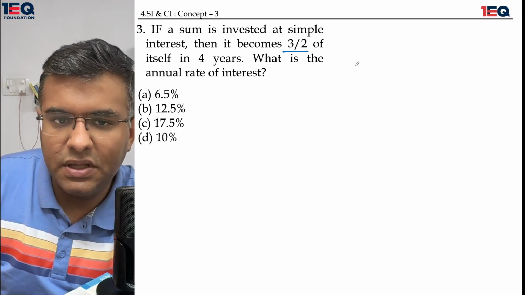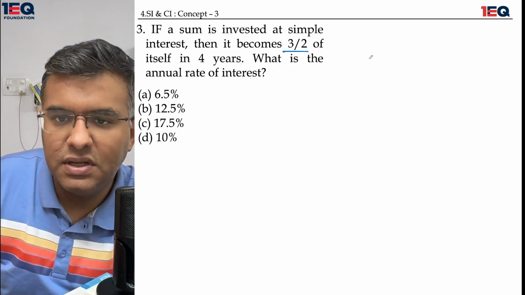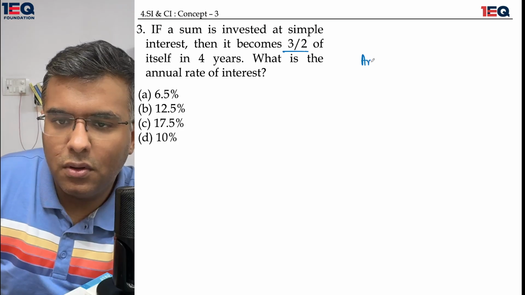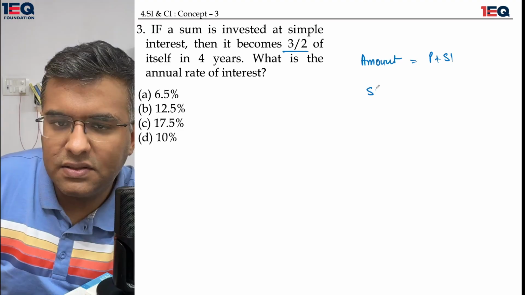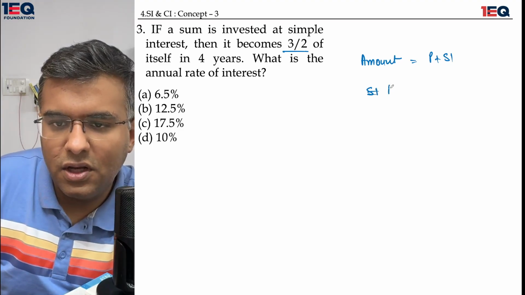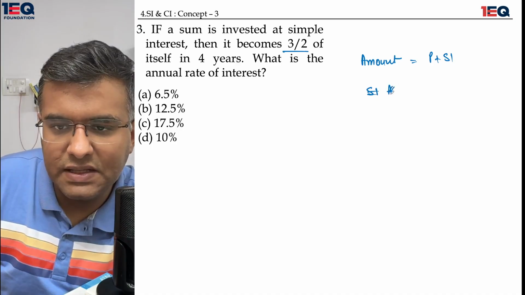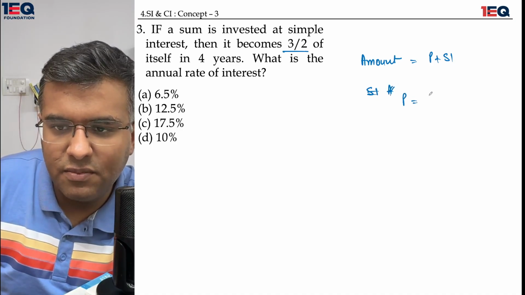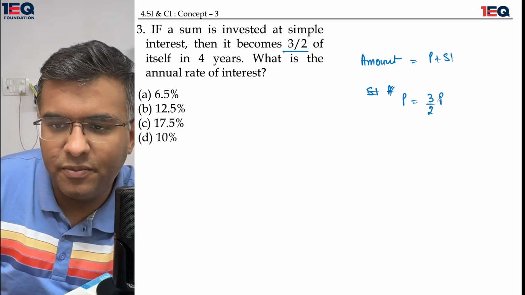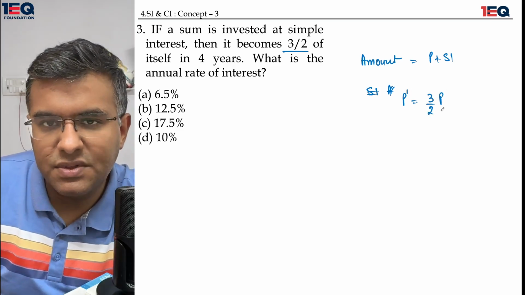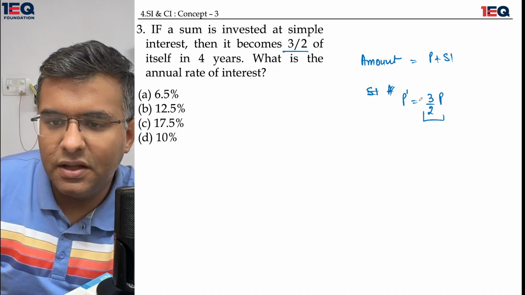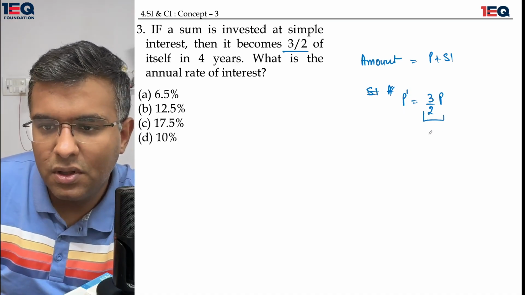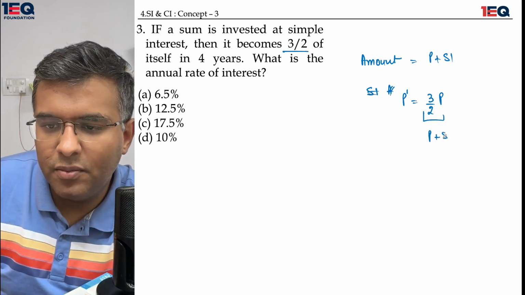When I say something has been invested in simple interest, then the amount is composed of principal plus simple interest. It is saying the amount which is invested, let's say that is P, becomes 3 by 2 times of P. Okay, P dash becomes 3 by 2 times of P. What does it indicate? This basically indicates that this P dash is nothing but the amount. The amount says that I am P plus SI.